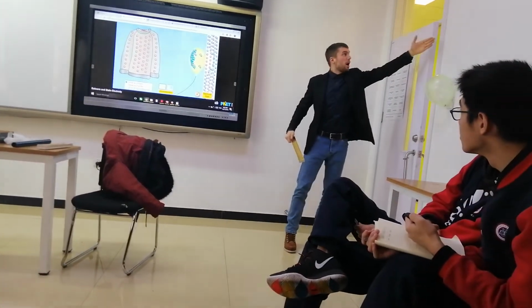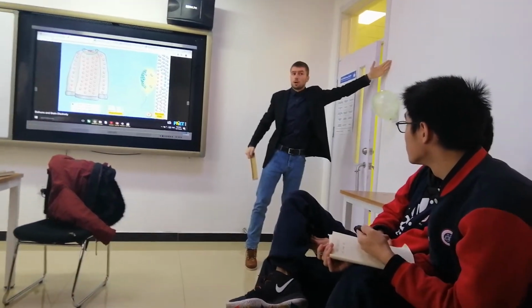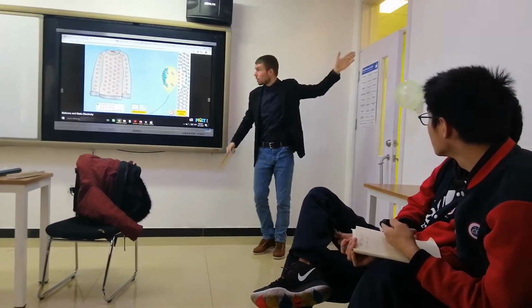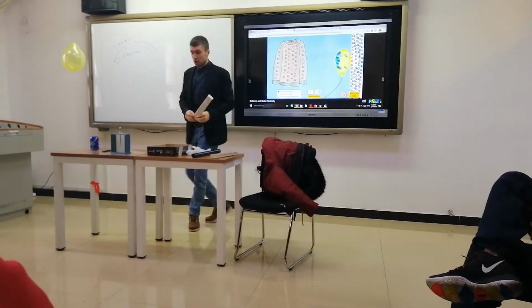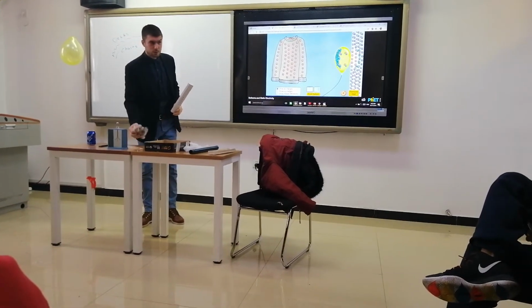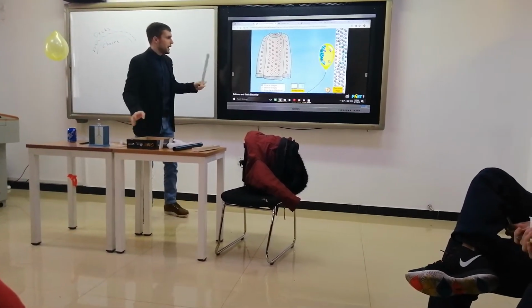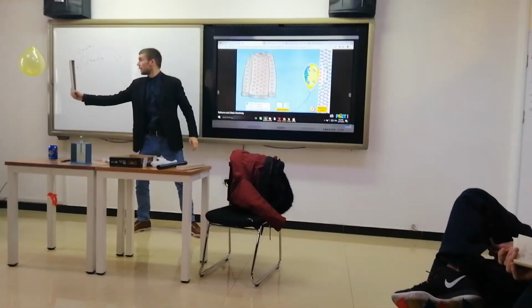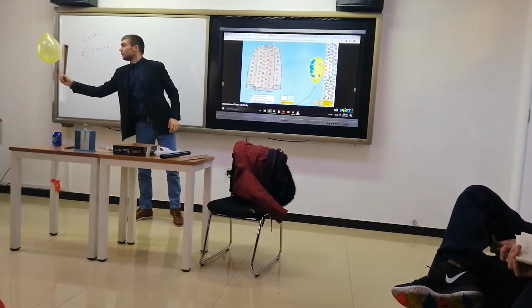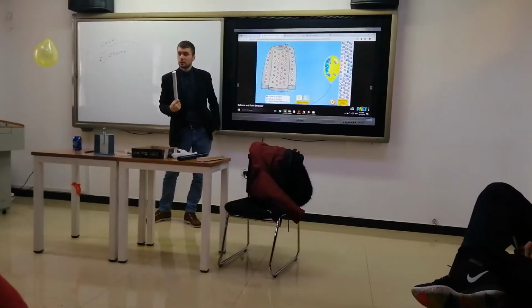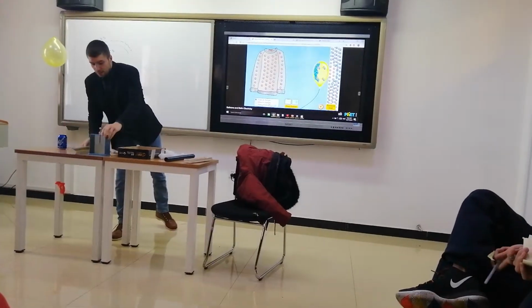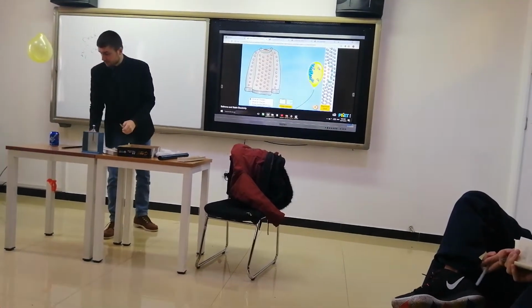Because the wall is neutral. The wall is not charged. The wall is neutral. But the balloon charged it. That's how we explain the fact that this balloon can be attracted, or this object can be attracted, to the neutral one. Okay?